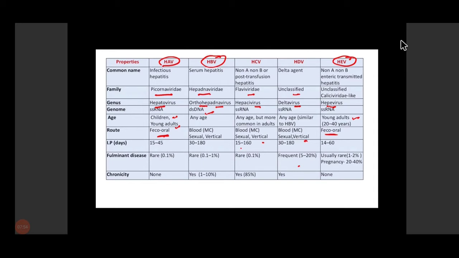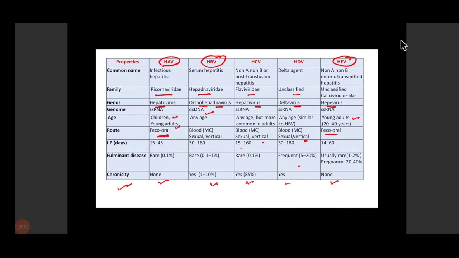So if we see the chronicity, chronic infection is not there in hepatitis A and hepatitis E, the ones which are transmitted by fecal-oral route. Chronicity is generally not seen in hepatitis A and E, but is seen more commonly in hepatitis C and then hepatitis B and D. So chronic infection will be present in hepatitis C, B and D virus infection, whereas it will be absent in hepatitis A and E.